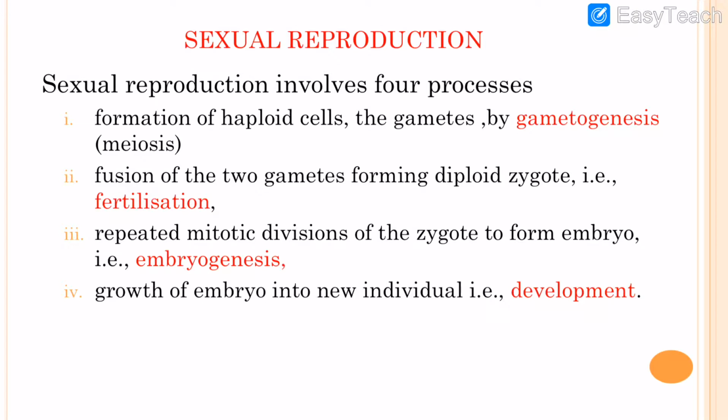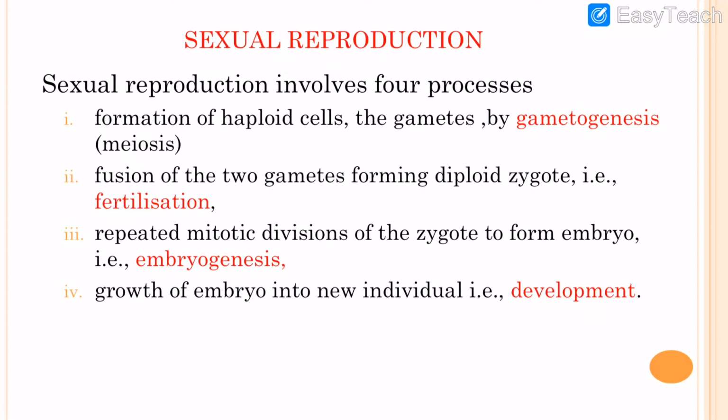Dear students, in gametogenesis, haploid gametes are formed through meiosis, a type of cell division. In fertilization, two gametes fuse: the male gamete and female gamete fuse with each other and form a zygote, which is diploid. Remember one thing: gametes are haploid, which have a single set of chromosomes, whereas the zygote is diploid, which has two sets of chromosomes.